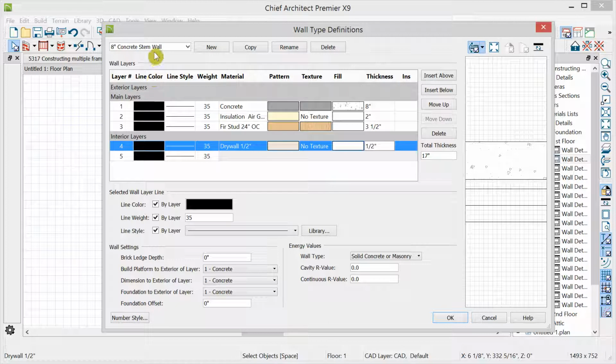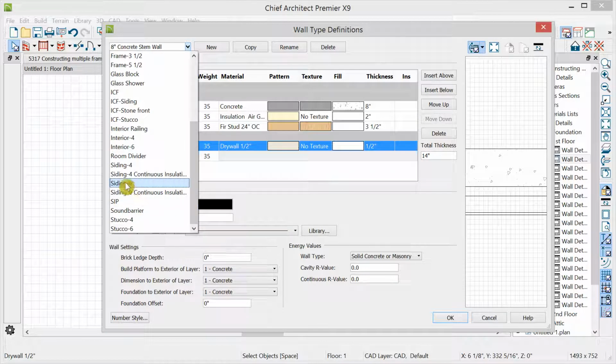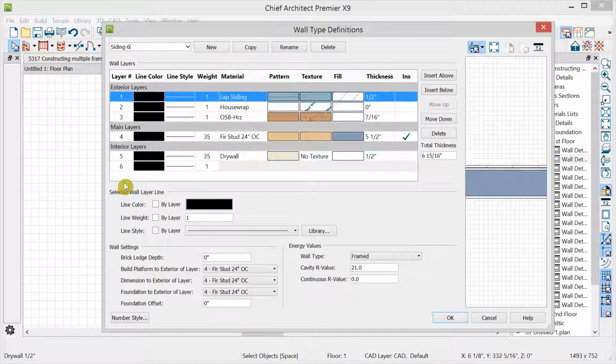So now that we've built this wall, let's build one more. And I'm going to go find siding 6 and work from it rather than starting from scratch. So we have the exterior, main layers, and interior layers. The exterior layers are all just fine. I just want to make a double framed wall.